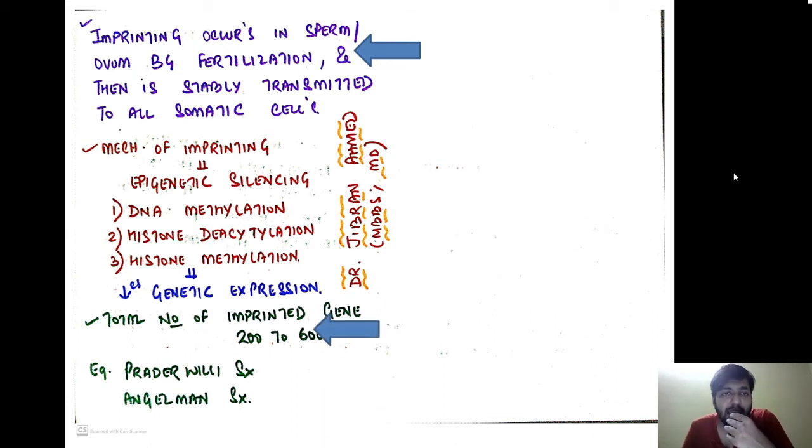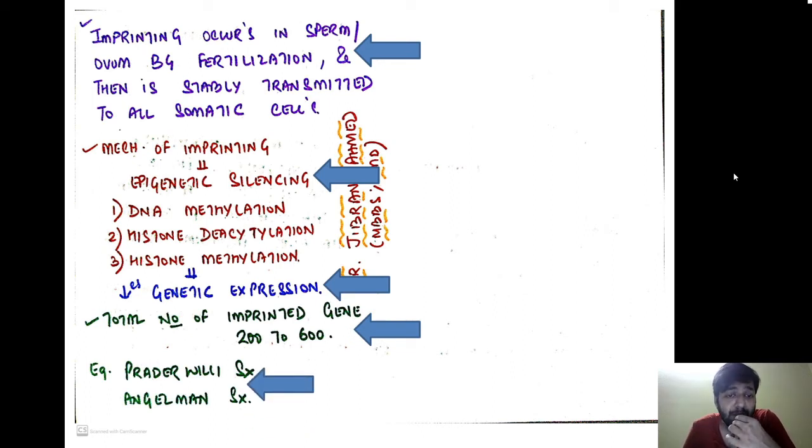Okay, what is the mechanism of imprinting? It is epigenetic silencing via DNA methylation, histone deacetylation, histone methylation. Ultimately, because of epigenetic silencing, the DNA is not going to undergo transcription. There will be no expression. So ultimately there will be decreased gene expression. The total number of imprinted genes is around 200 to 600, and the two important examples of genomic imprinting are Prader-Willi syndrome and Angelman syndrome.